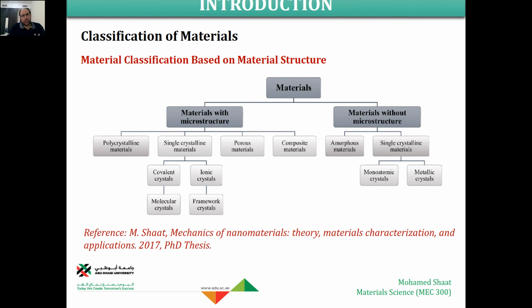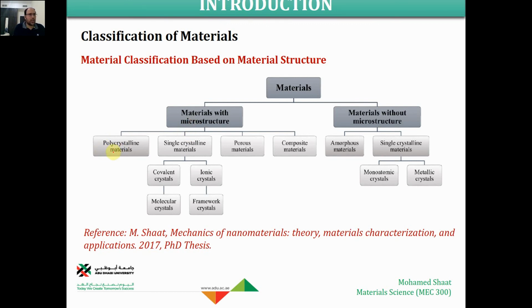Materials with microstructure: the material should have a microstructure. As we mentioned before, we discussed four different levels and types of material structure. We have the microstructure, we have the nanostructure, right? Here we are talking about the microstructure. It means that if we look at the material through the microscope, we will see that it is a composition of different blocks at the micro scale that form the material microstructure, like grains in the case of polycrystalline material. Polycrystalline material is a typical example of a material with a microstructure.